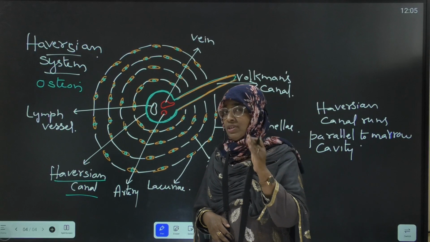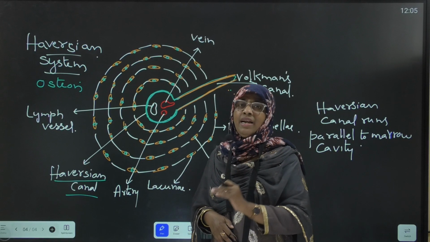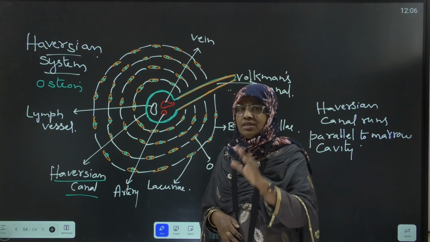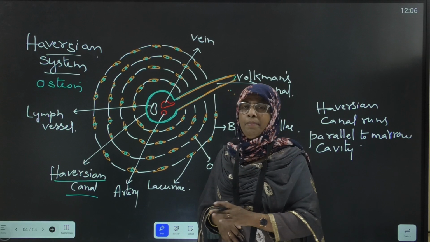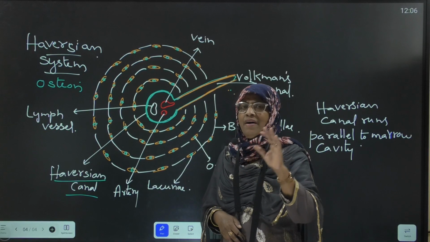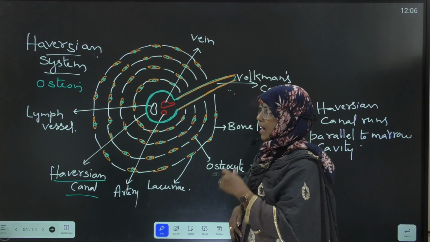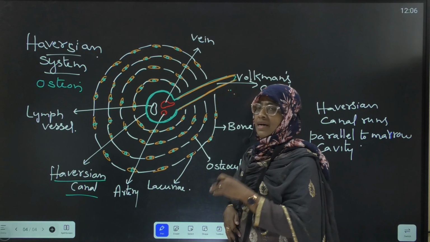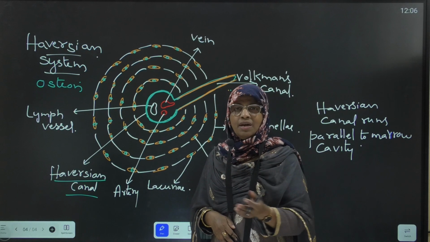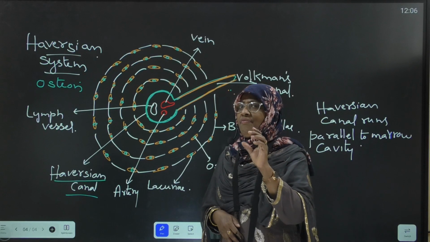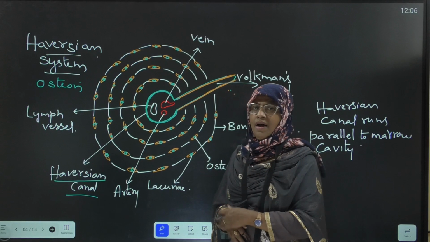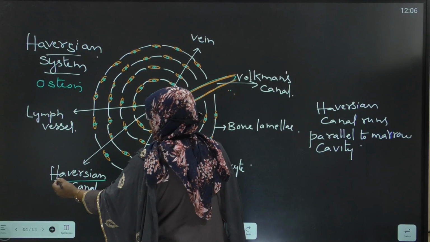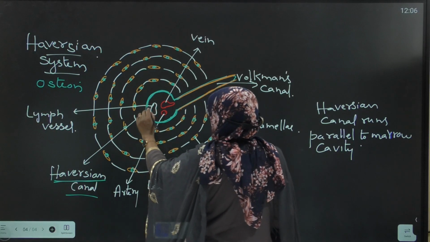The presence of Haversian systems is a characteristic feature of mammalian bone. These Haversian systems are found only in mammalian bones, meaning bones of mammals. The osteon, or Haversian system, is nothing but the unit of bone. This Haversian system consists of a Haversian canal.